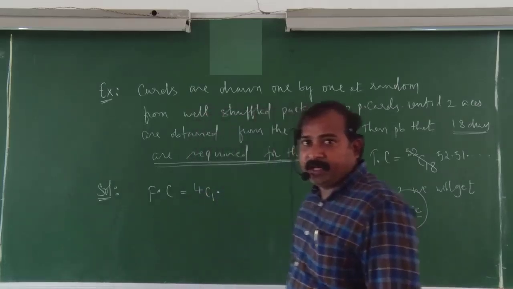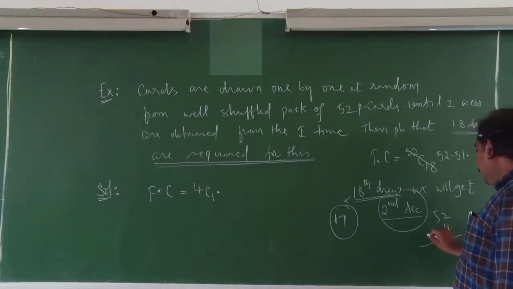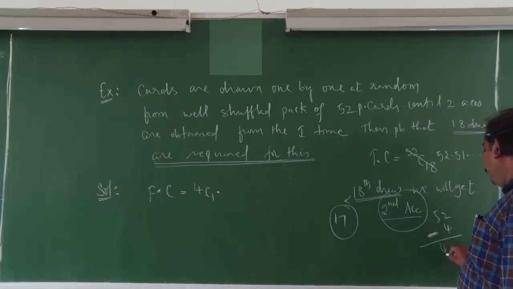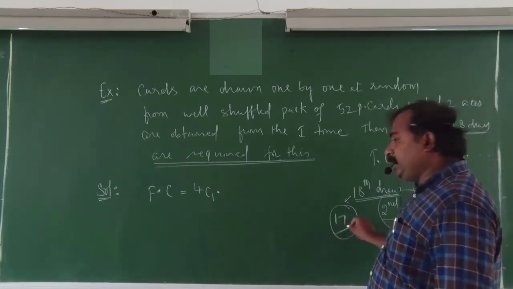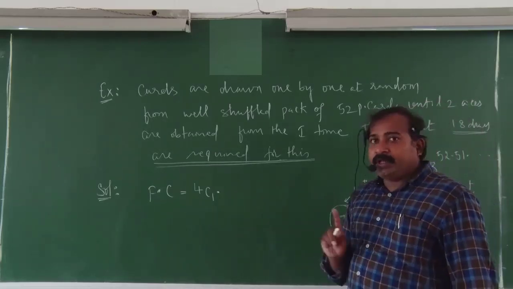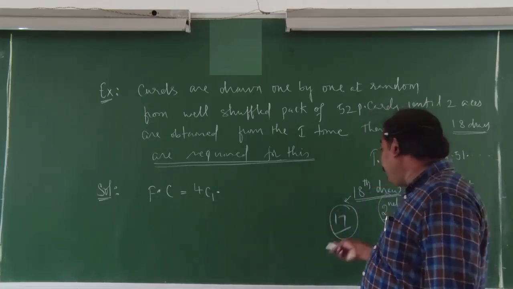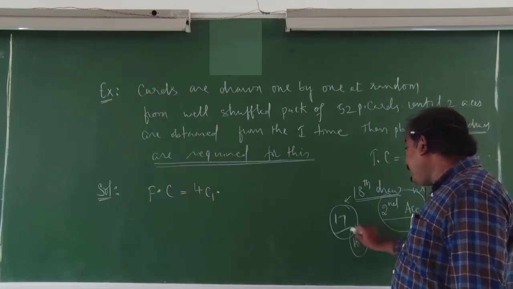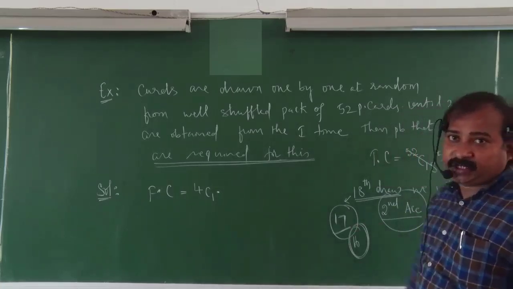Out of 52, if you subtract the 4 ace cards, 48 remaining cards will be there. So out of 4 ace cards you can select one, and the remaining 16 cards are from these 48 cards.